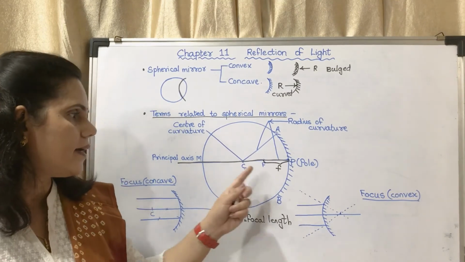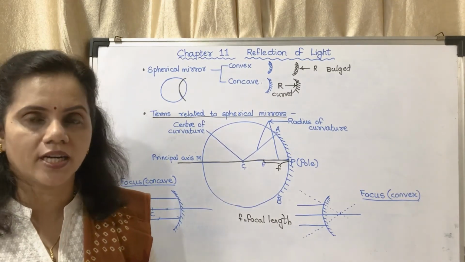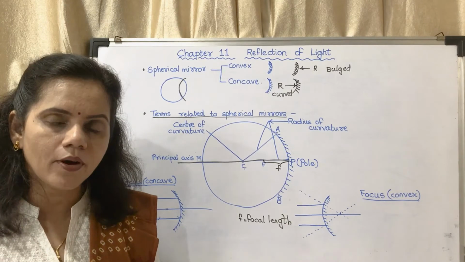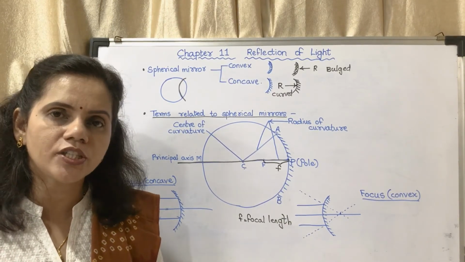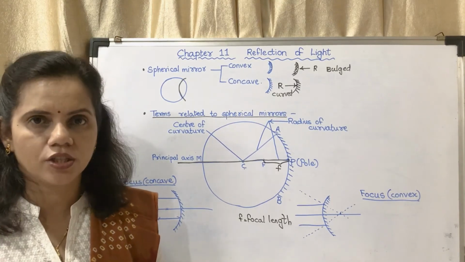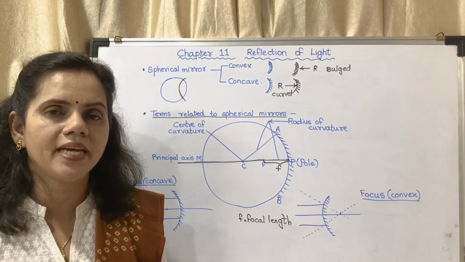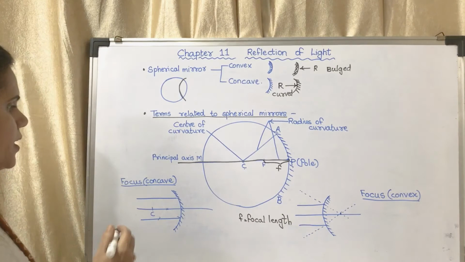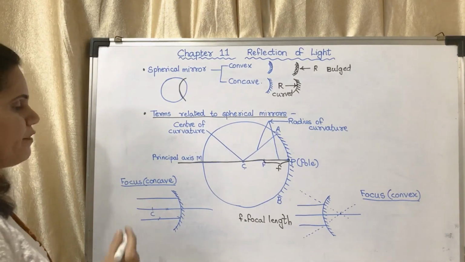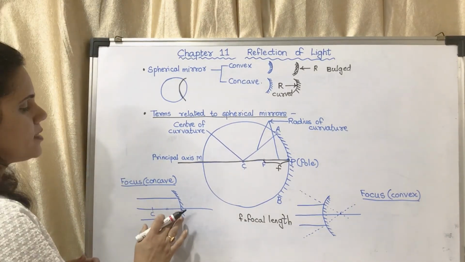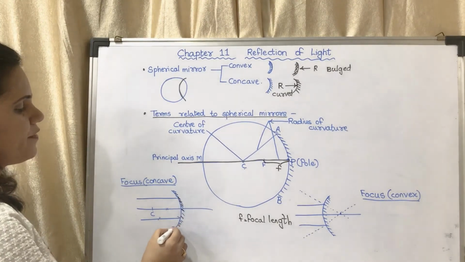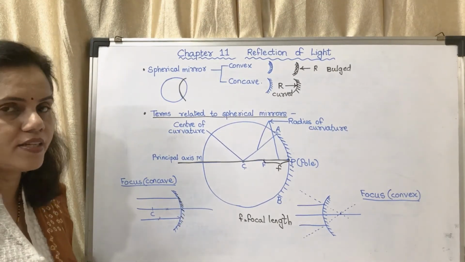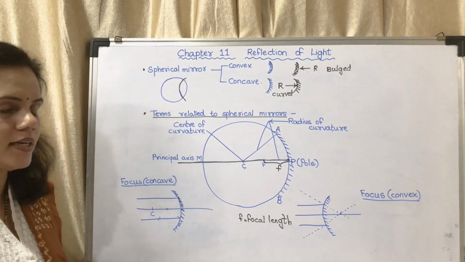And what is principal focus? Focus is a point where the reflected rays meet or diverge. Now what do you mean by meet or diverge? You may see this is a concave mirror. Why a concave mirror? Because this is the reflecting surface and the outer surface is painted. The inner surface is reflecting, so it is a concave mirror.